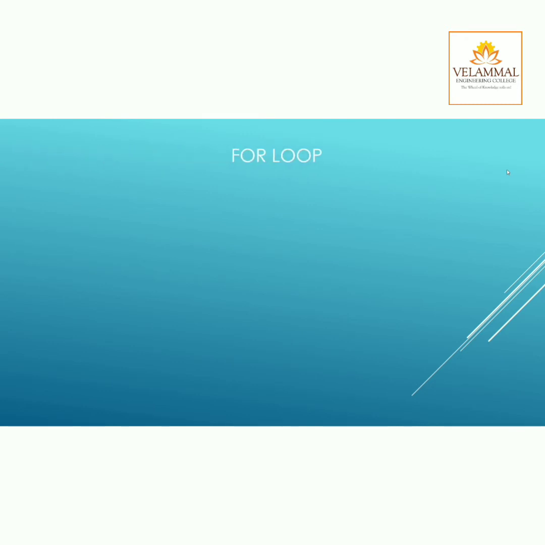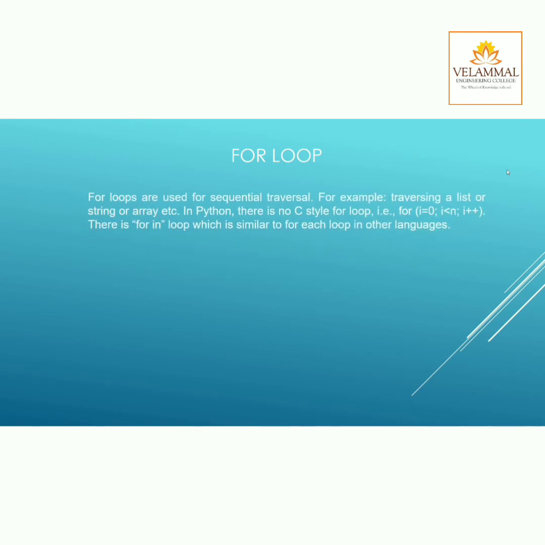Now we are going to learn about for loop. For loops are used for sequential traversal. For example, traversing a list or a string or an array. In Python, there is no C style of for loop. Here, for in loop is present, which is similar to for each loop in other languages. The syntax for loop is: for iterator variable in sequence. If the iterator variable is in the sequence, then the statements that are present within the for loop will get executed. So let me go through an example so that we can clearly understand about for loop.